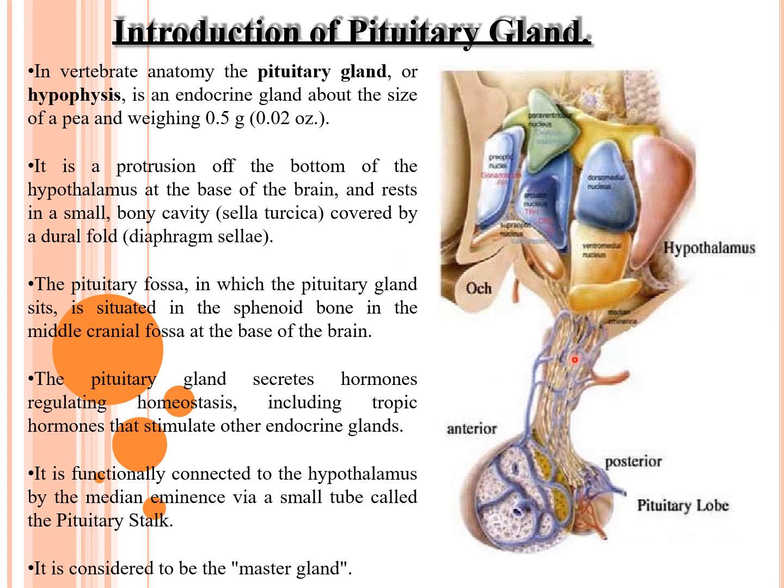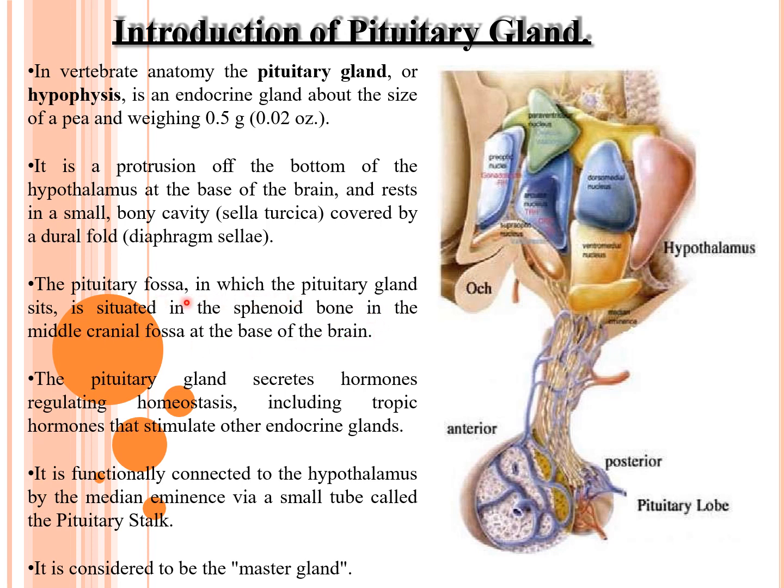Make out the hypothalamus here at the base of the brain. The pituitary gland rests in a small bony cavity which is called sella turcica, covered by a dural fold which is known as diaphragma sellae. The pituitary fossa in which the pituitary gland sits is situated in the sphenoid bone in the middle cranial fossa at the base of the brain.